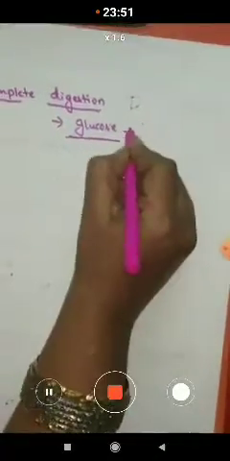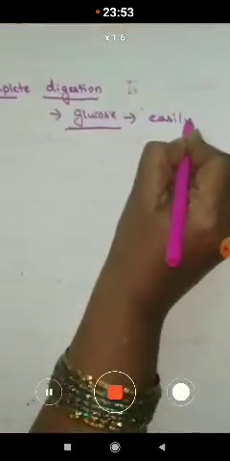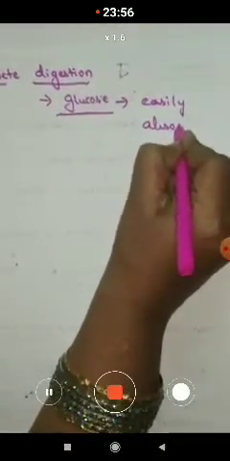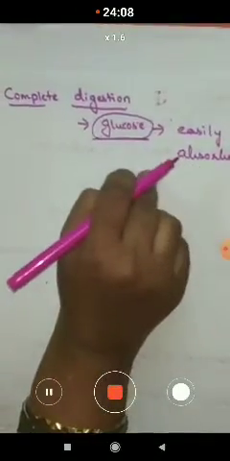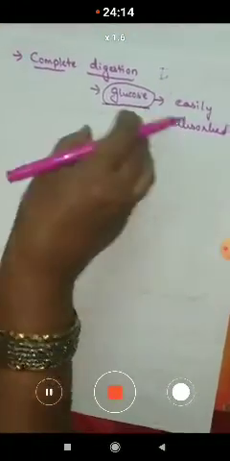This glucose is easily absorbed by our cells. So keep in your mind why glucose is injected into the body of a patient. Because this glucose is easily absorbed by our cells, and when it is absorbed by the cell, energy is produced, which helps to maintain his body. He needs energy, so glucose is injected to him. That glucose is produced in the small intestine.